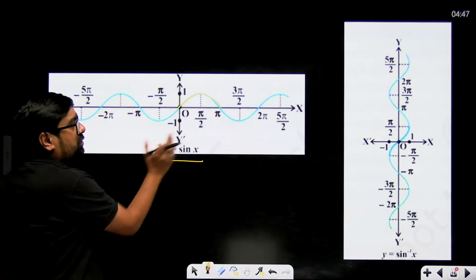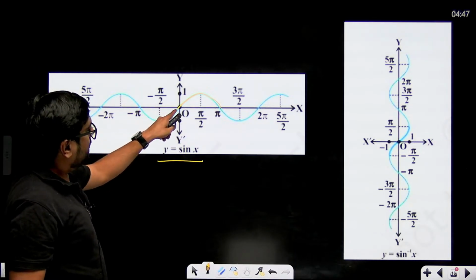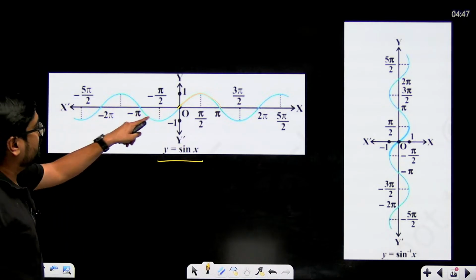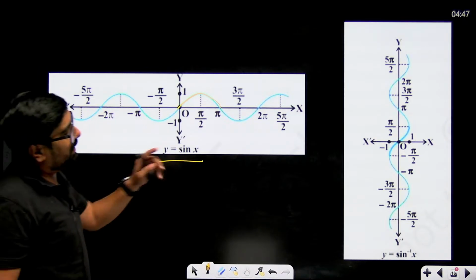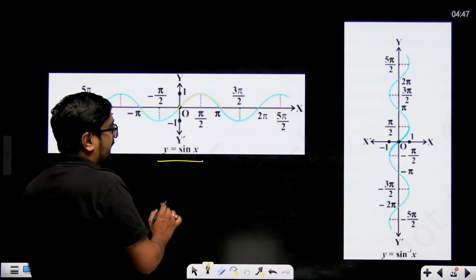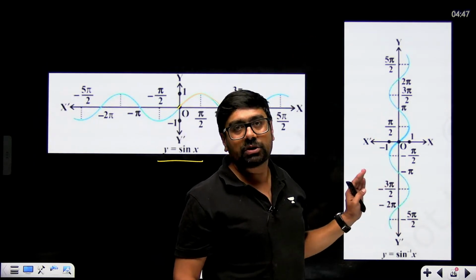For cos you'll have to just shift it a little bit. It will start from here. It will start from 0 and will go to pi, then 2 pi, 3 pi. Just remember like this. Minus pi, minus 2 pi. So if they are asking you to draw the inverse, this is y equal to sine x. If you remember this much, then you can draw y equal to sine inverse x.